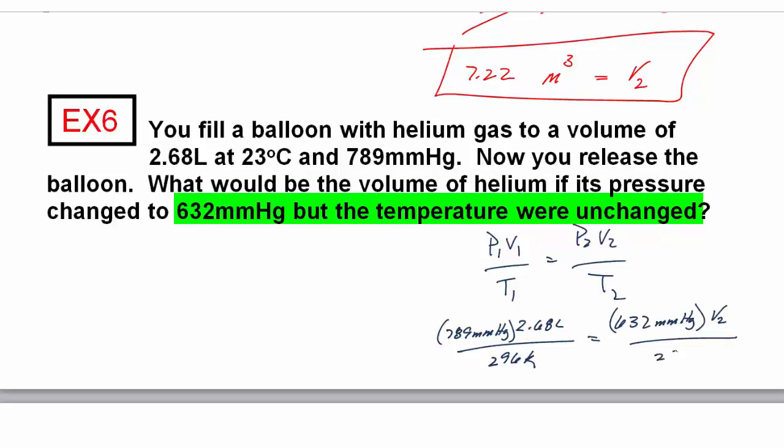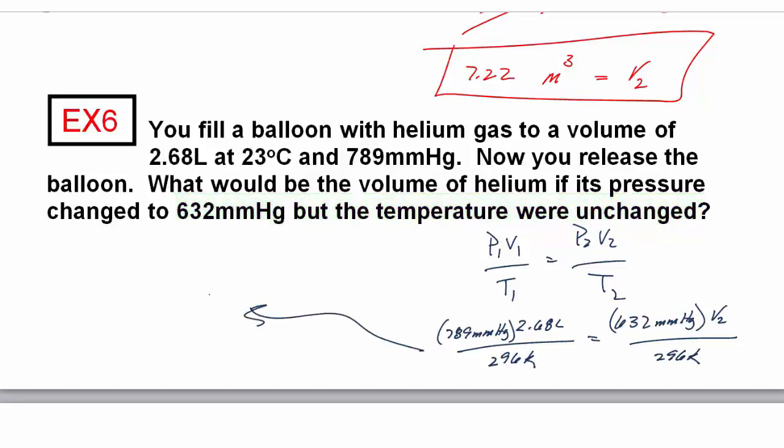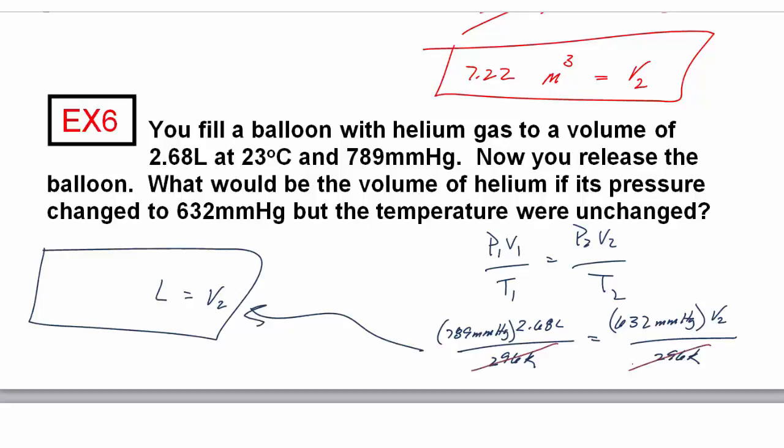And T2 is the same, 296 Kelvin. My V2 has to come out in liters. I don't need to worry about the 296s because they're going to cancel out. So 789 times 2.68 divided by 632, about 3.34 liters.